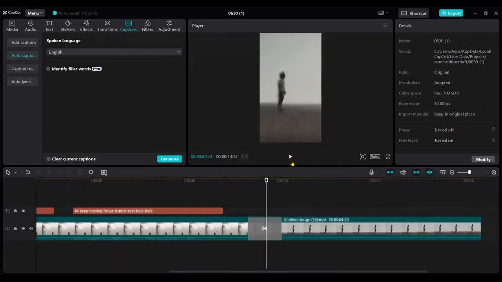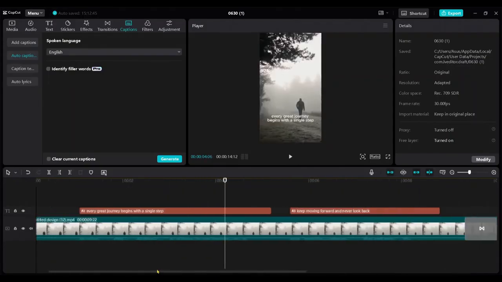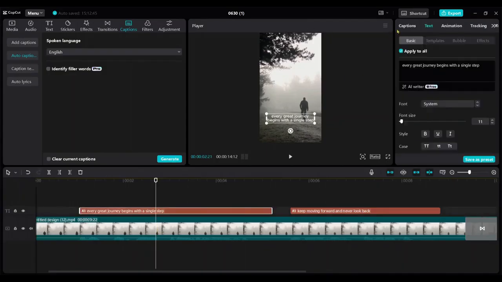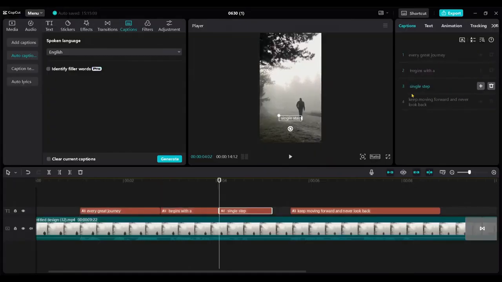It shows the captions as lines or paragraphs, so we need to split those. Click on a caption, and from the right side menu, choose Captions. You can easily split from here. Just click on the caption where you want to split, then press Enter. Do the same for all the captions.